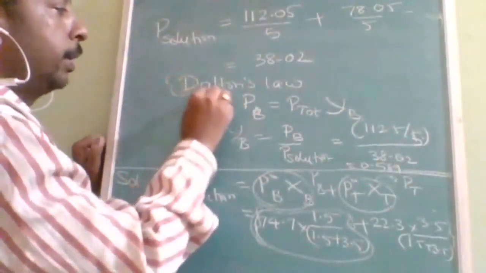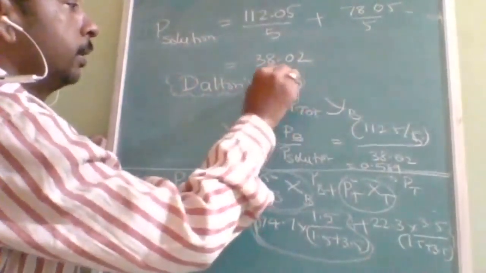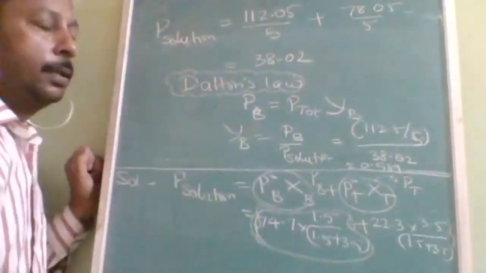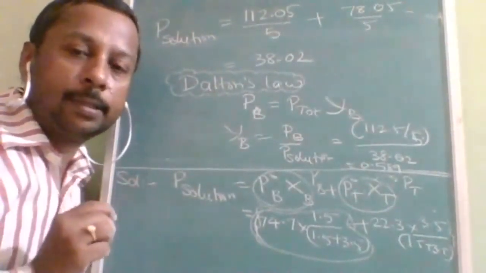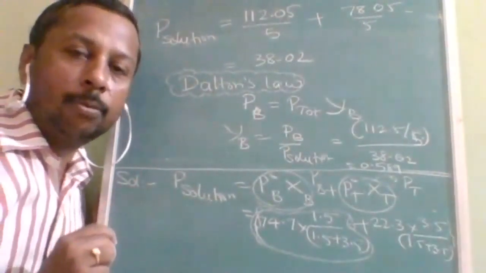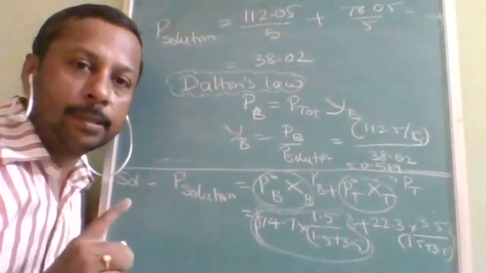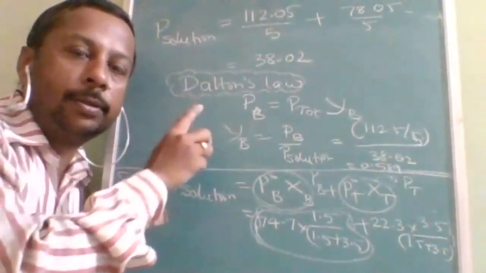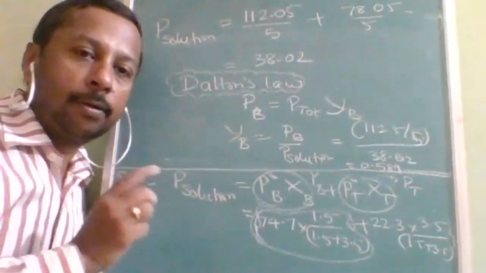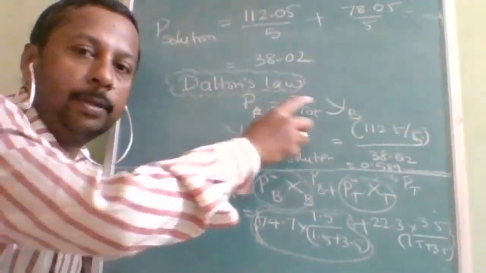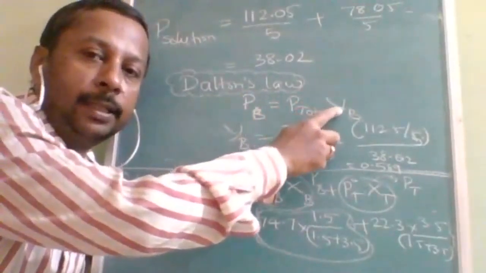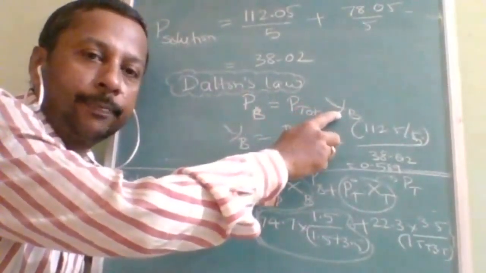Now the main important thing is Dalton's law. Why are you using Dalton's law? Because we need the mole fraction in the vapor state. Vapor state is for Dalton's law, solution is for Raoult's law. We cannot use Raoult's law for the vapor state. So we use Dalton's law because the mole fraction of benzene in the vapor state is asked.